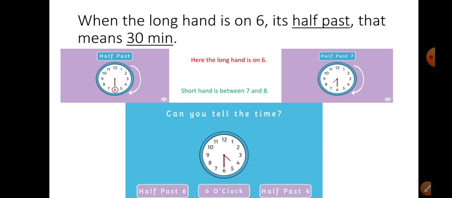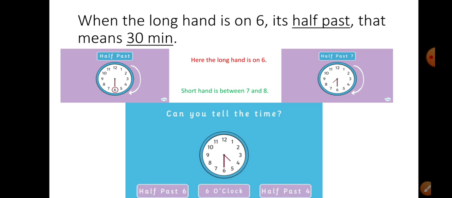So you have to understand what half past is. Half past means half an hour has already gone with that number.